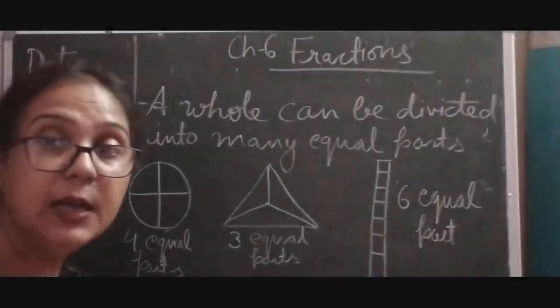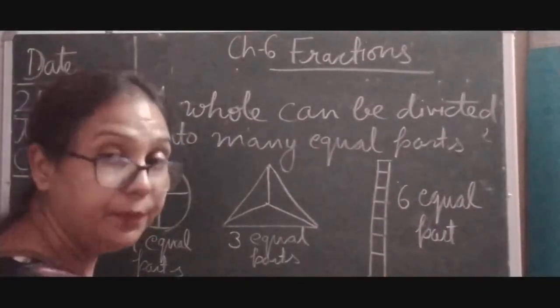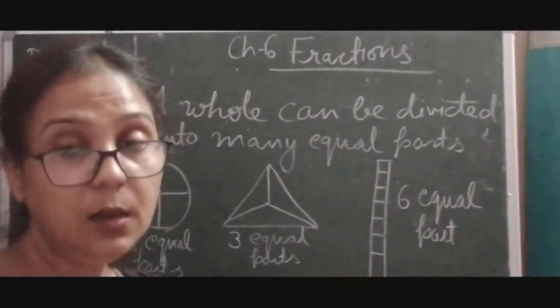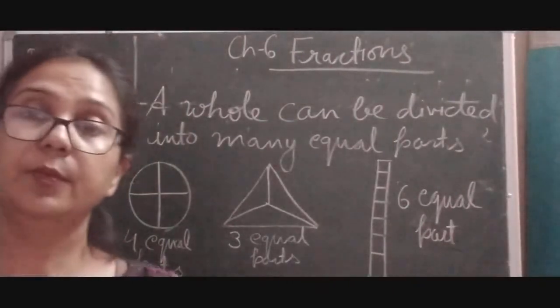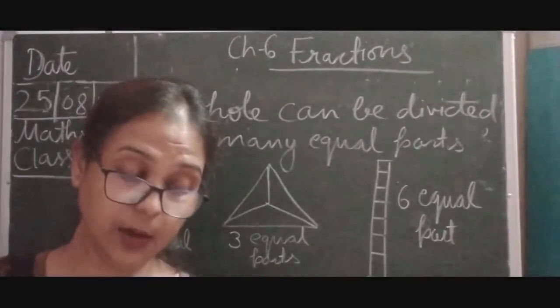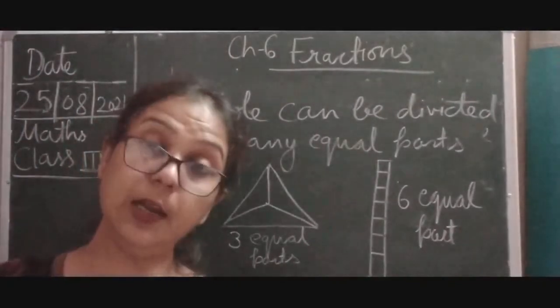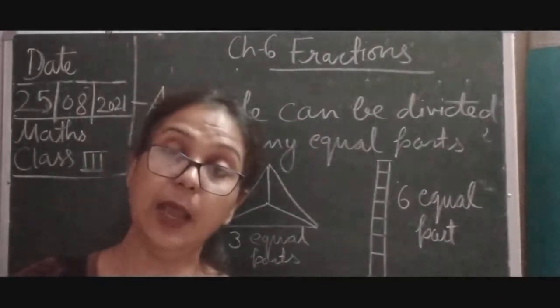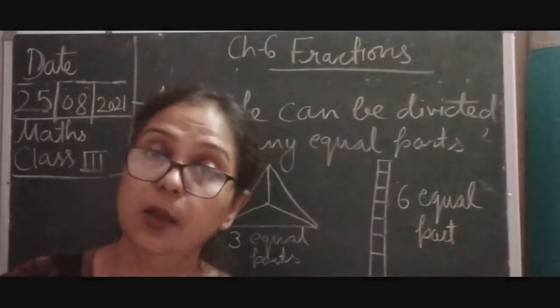How many parts we have cut it into, that is called the denominator. And how many parts I shade, that is called the numerator.